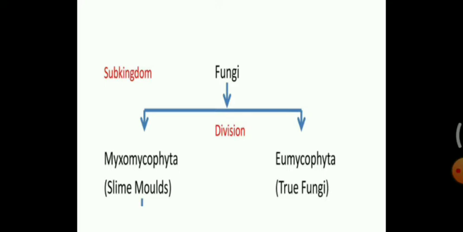Whereas Eumycota consists of true fungi, which are filamentous, eukaryotic, heterotrophic organisms with a rigid cell wall. Myxomycota is further divided into 4 classes, whereas Eumycota is further divided into 5 classes, which we will see.